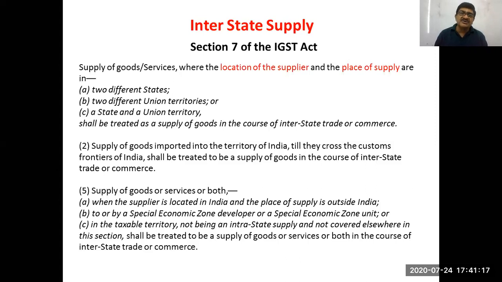Where the location of the supplier and the place of supply happen to be in two different states or two different union territories, or a state and union territory, then it should be treated as a supply in the course of interstate trade and commerce, and that includes import. And specifically, for subsection 5, that is a unit in SEZ and outside SEZ, even if they happen to be within the same state, still it will be treated as an interstate supply.